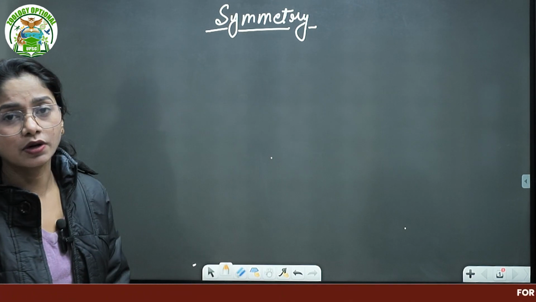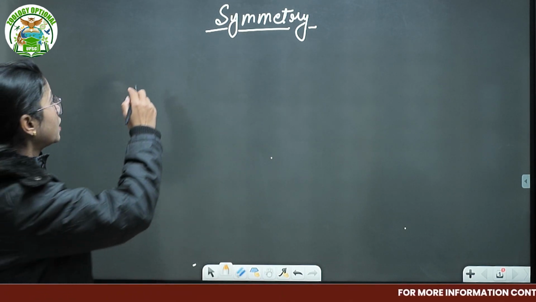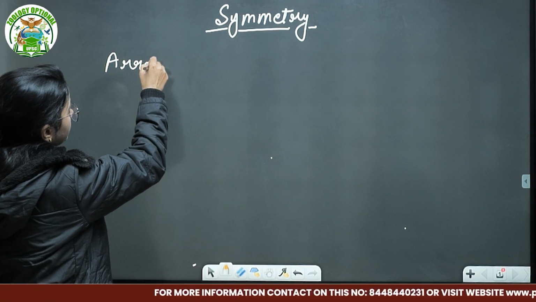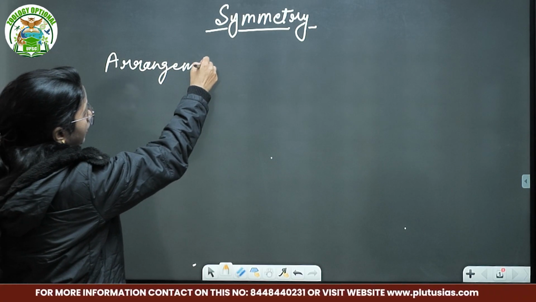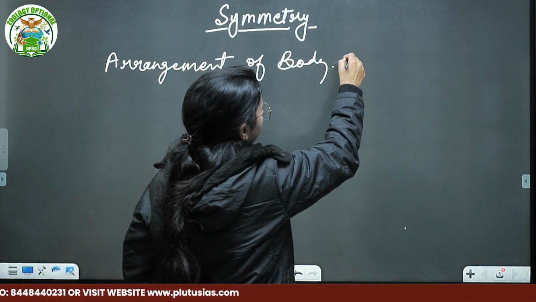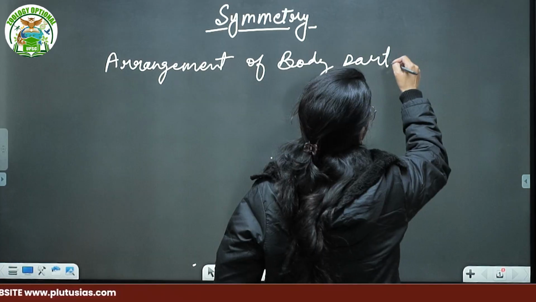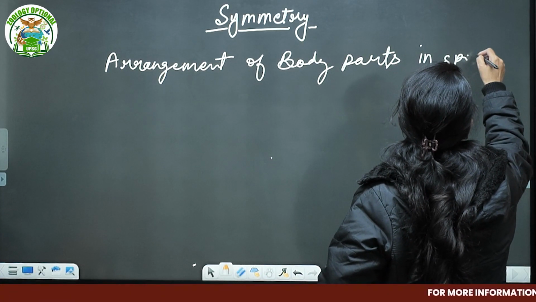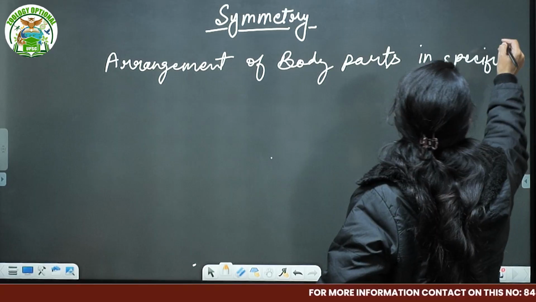So first we talk about what is symmetry. Symmetry is simple. It is the arrangement of body parts in a specific axis.